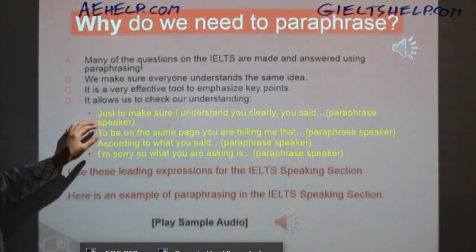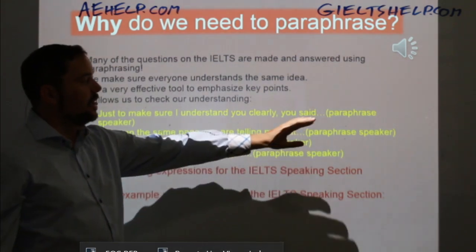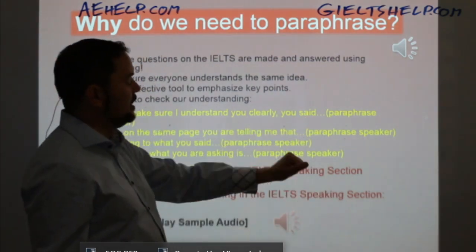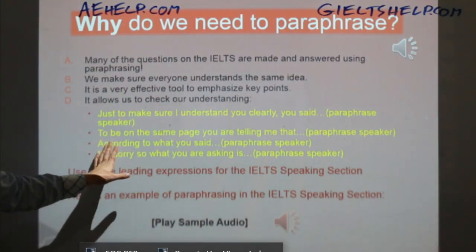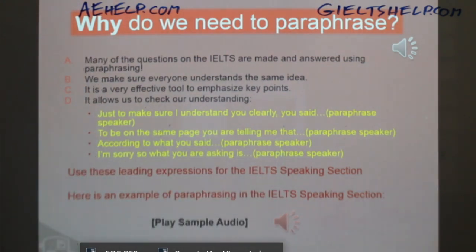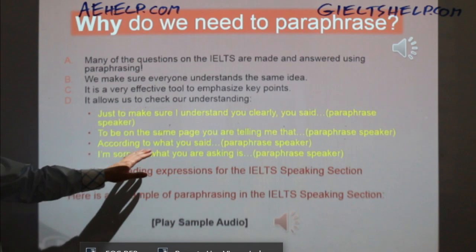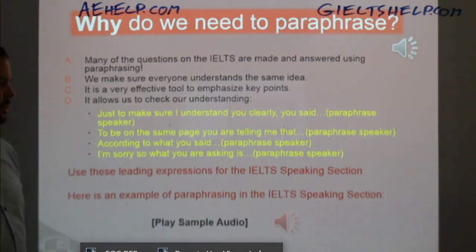So one more time, repeat after me. Just to make sure I understand you clearly, you said that there are disadvantages to riding a bicycle to work. To be on the same page, you're telling me that there are some disadvantages to cycling to work. According to what you said, there are some negatives to taking a bike to work.